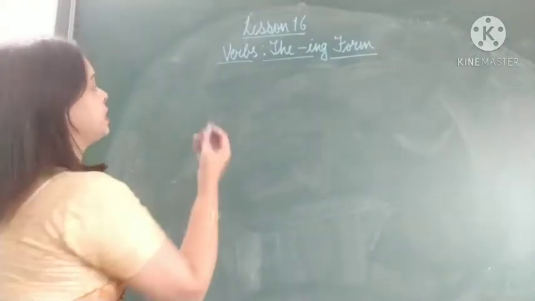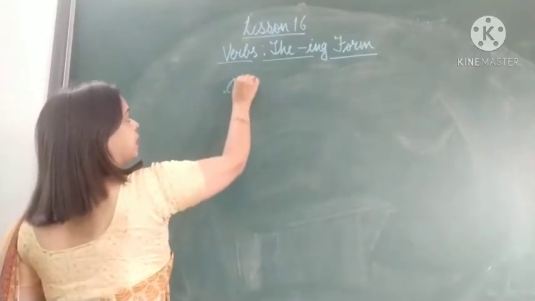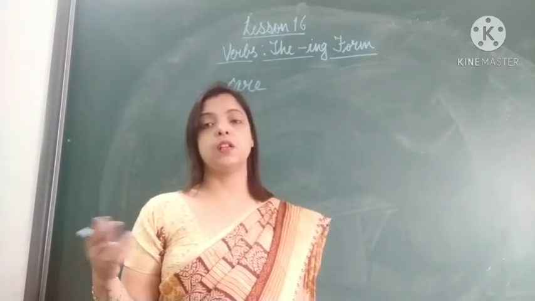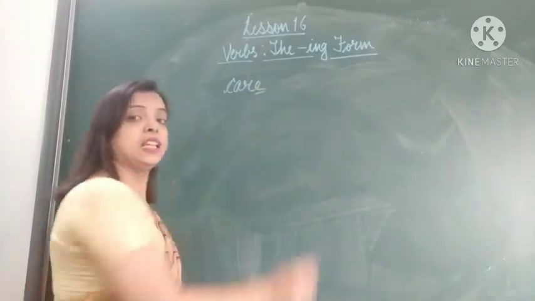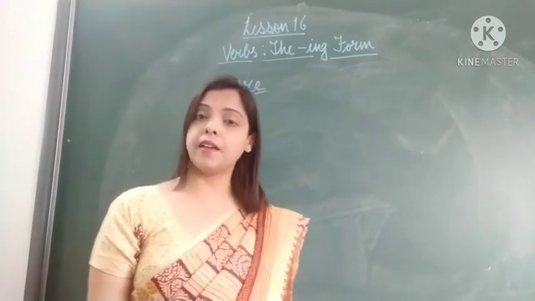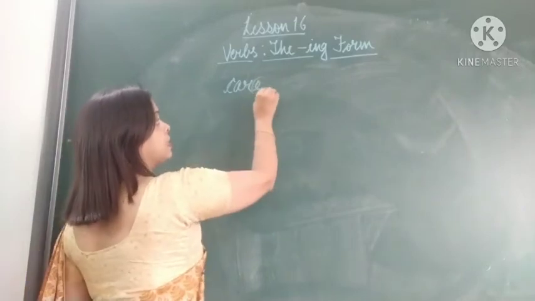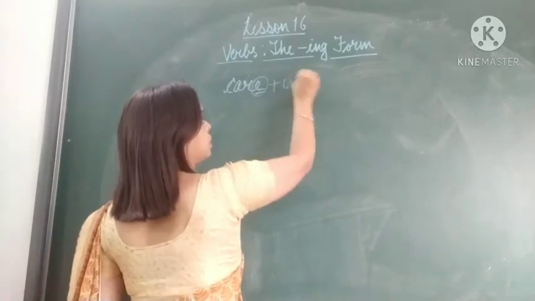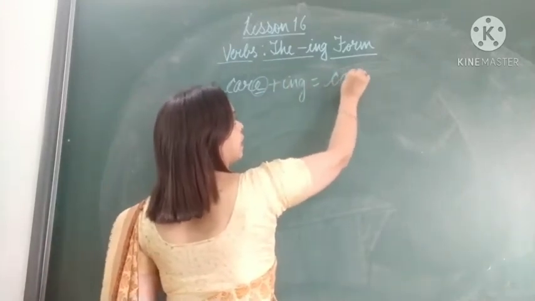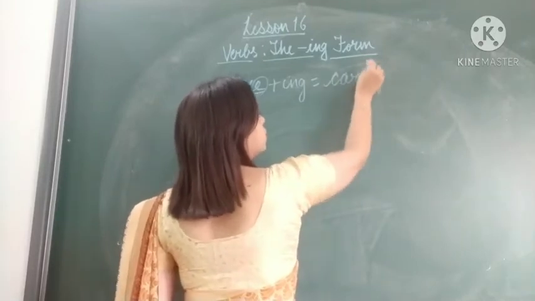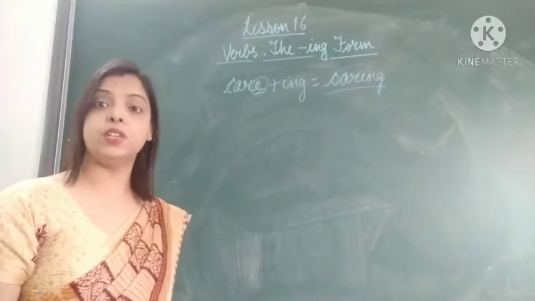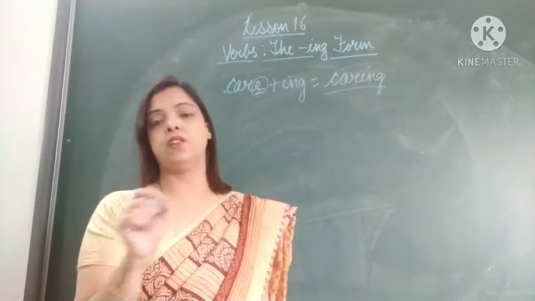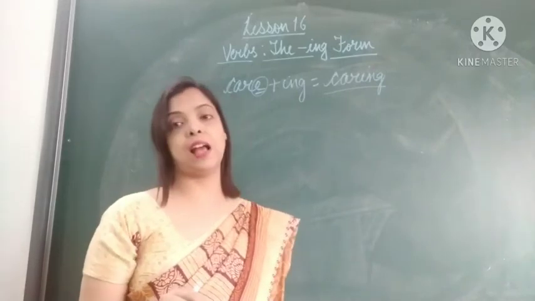So if I take one example like C-A-R-E, care. I care for you. Okay. So care is a verb and this is ending with E. So how will you make it ing form? By dropping the last E and then adding ing. Like care plus ing will be C-A-R-I-N-G, caring. See, we have not added E to it. So be careful about the spelling. If the verb ends with E, you will drop the last E and then you will add ing.